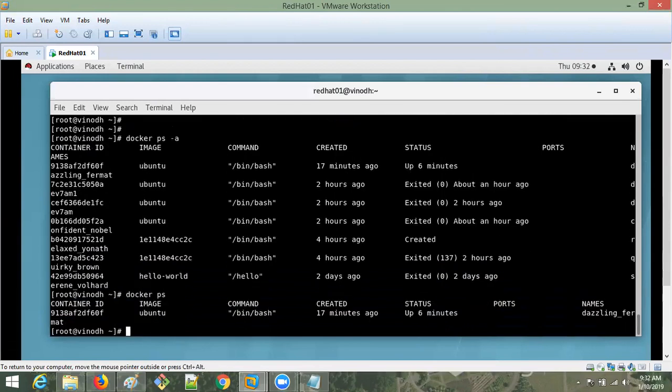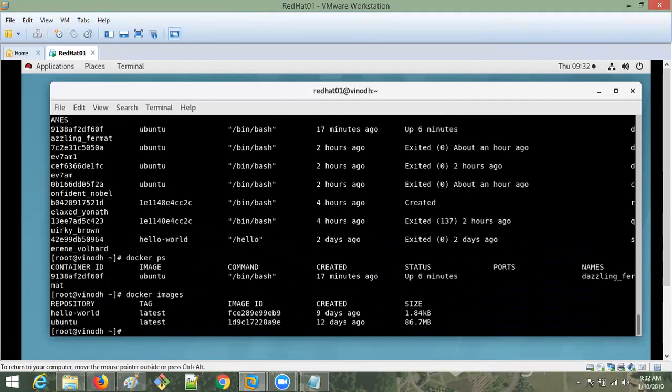It seems like Docker uses mostly the Linux commands. The same thing, ps -a and stuff like that. Yeah, same only. Okay, so if I want to download one more thing, I can download one more image also.